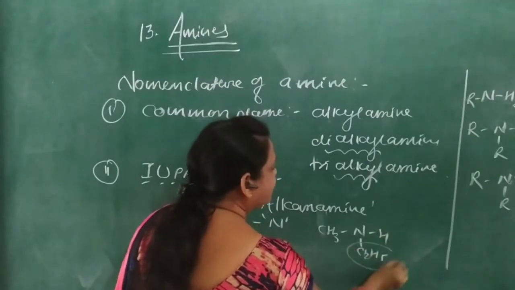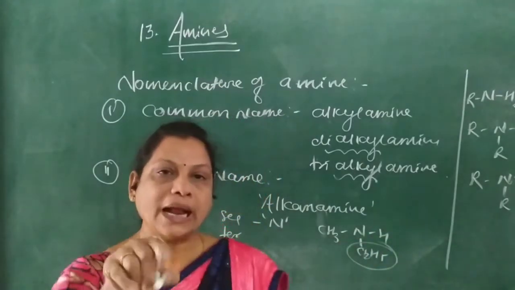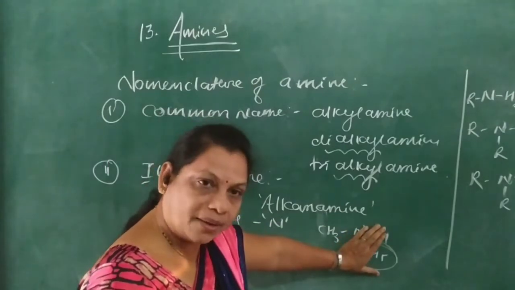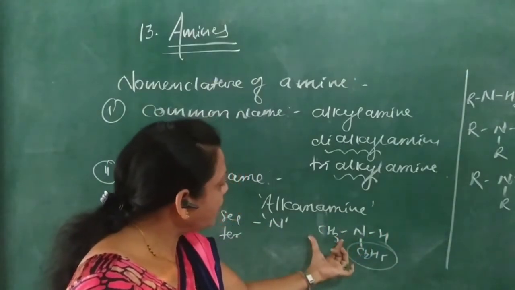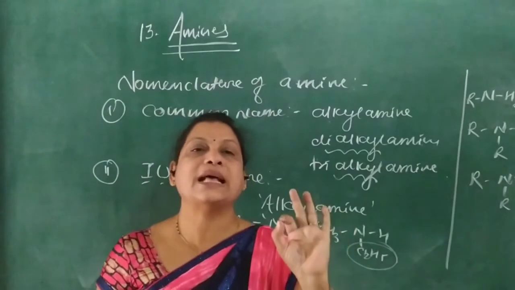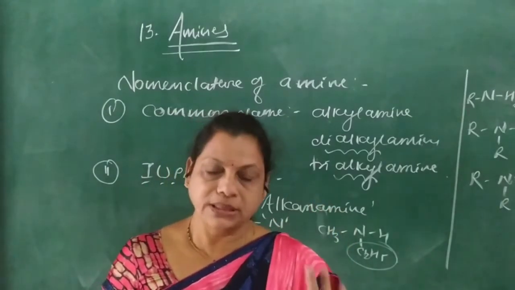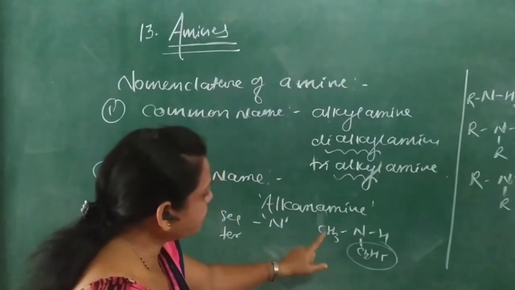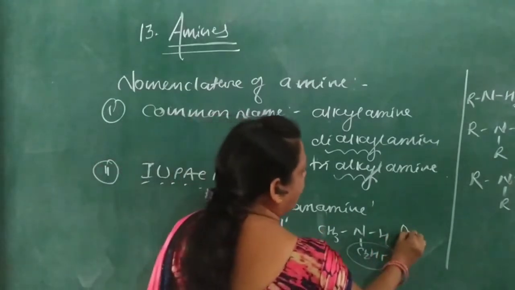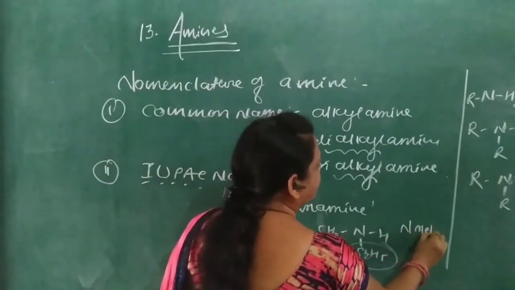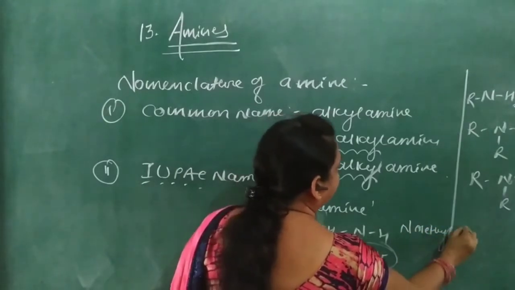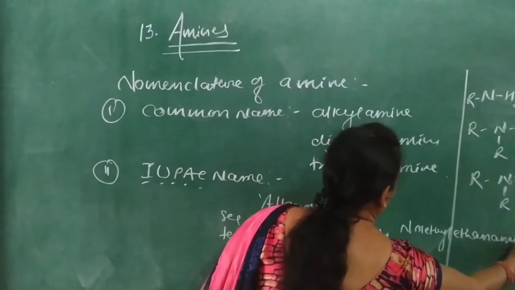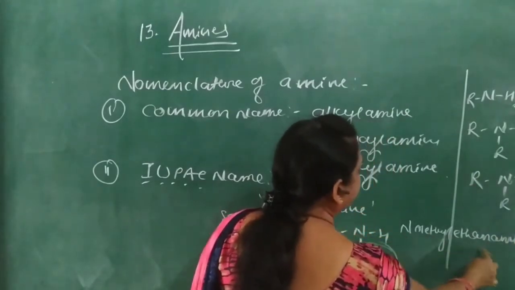Now the larger alkyl group with nitrogen is considered as the parent amine, and the other alkyl group is considered as a substituent. For example, here the name is methyl and ethanamine. So its name is N-methylethanamine.